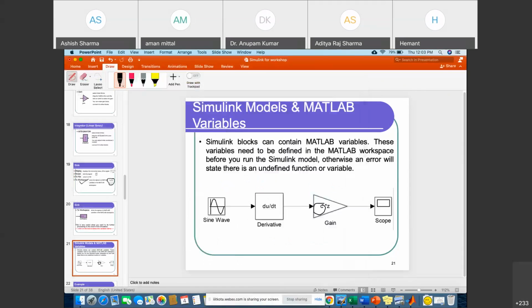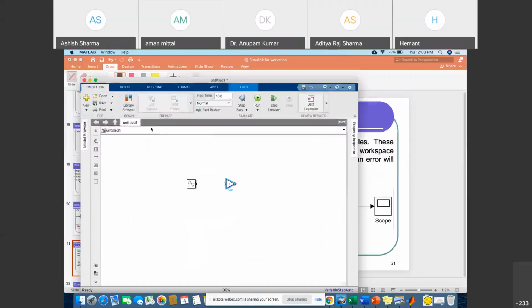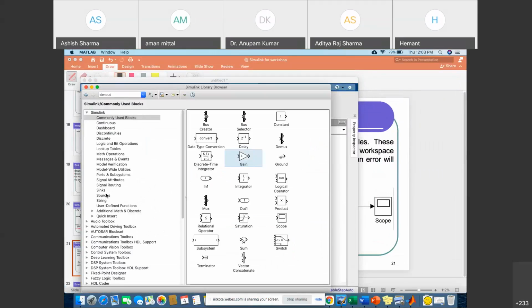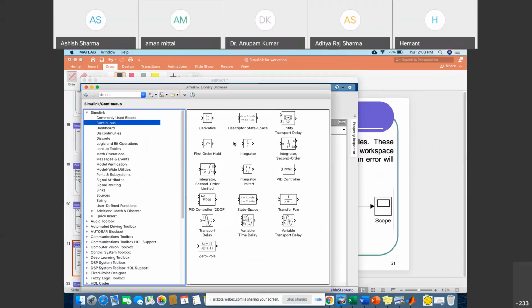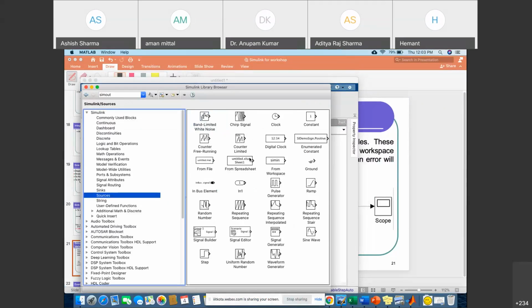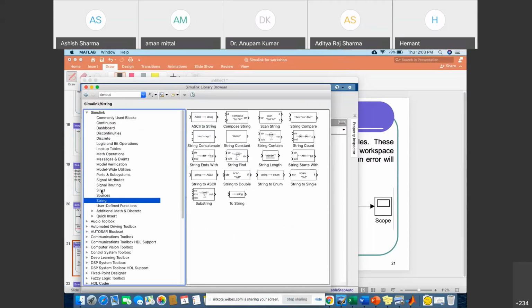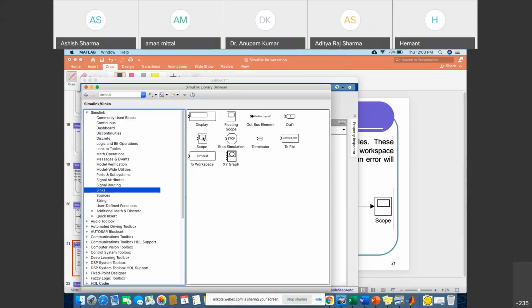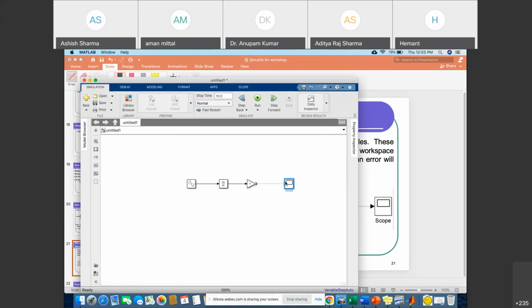And we are applying one more operation, the derivative operation, du by dt. And again sink, sorry, sink. You can sink data and you can take it from the scope.